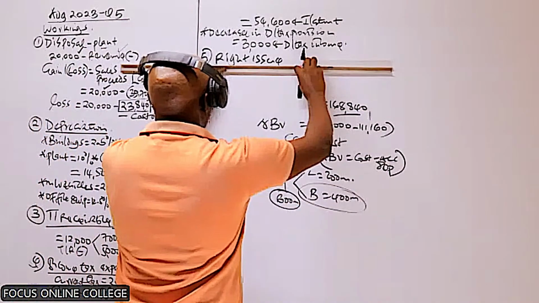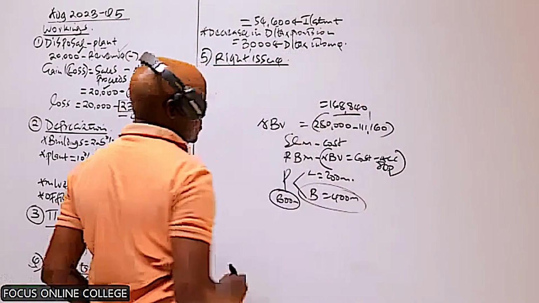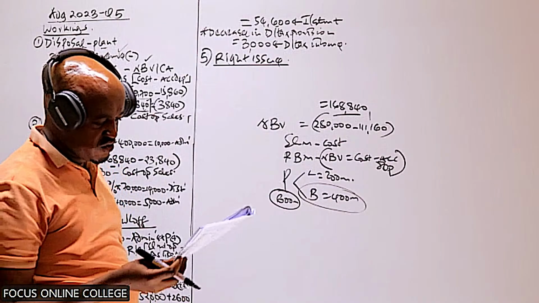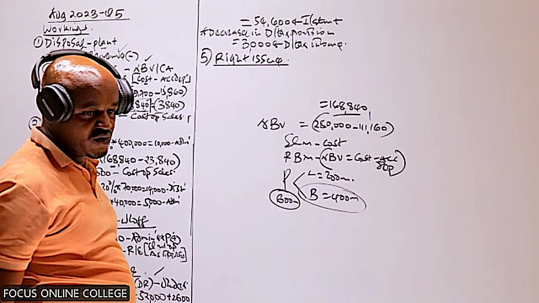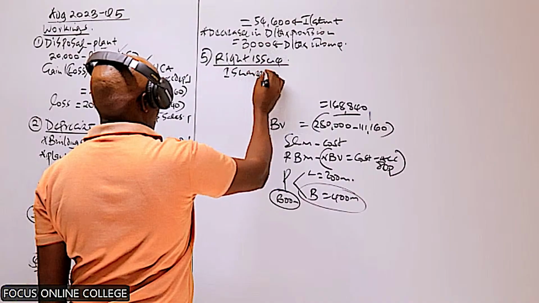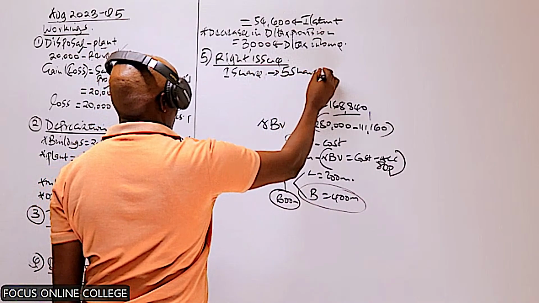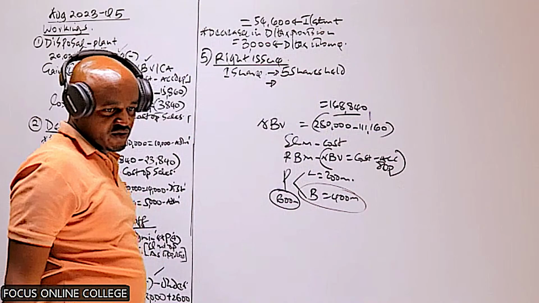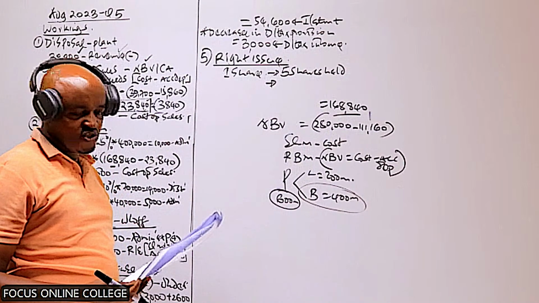So what we need to do here is compute how many shares were issued by the company during the rights issue. As per note number 6, during this particular rights issue, the company was to issue 1 share for every 5 shares which were held. So we need to determine how many shares were held before the rights issue.